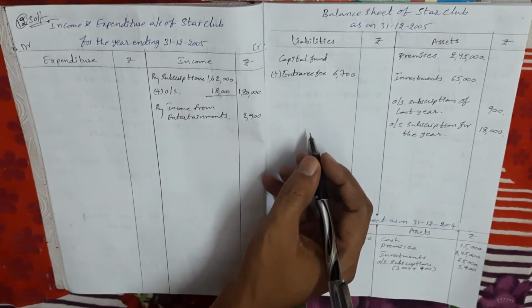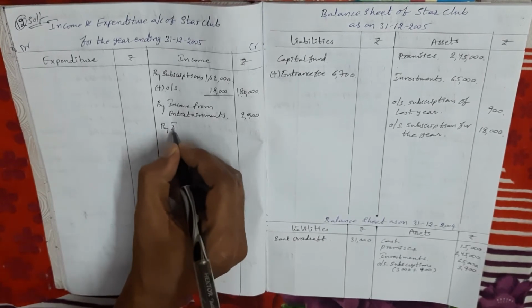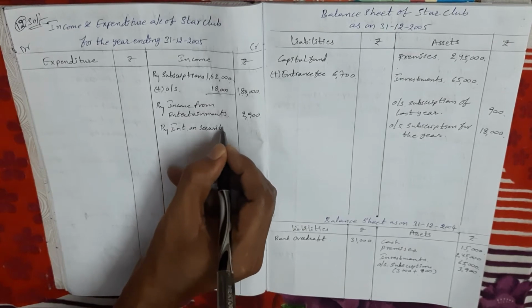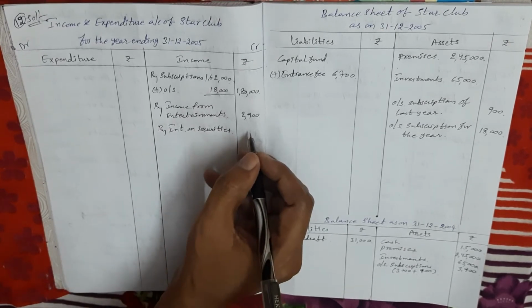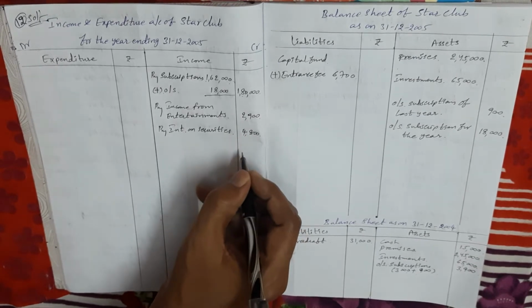Next, interest on securities. Interest on securities is revenue income. So income and expenditure account, credit side. Interest on securities 4,800. No adjustment.